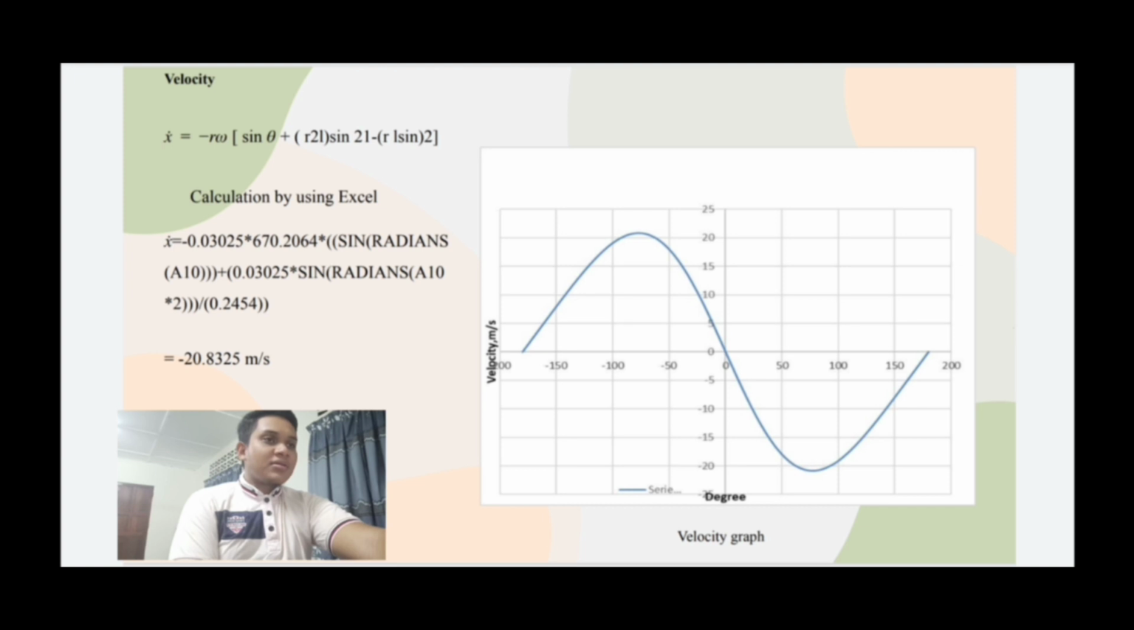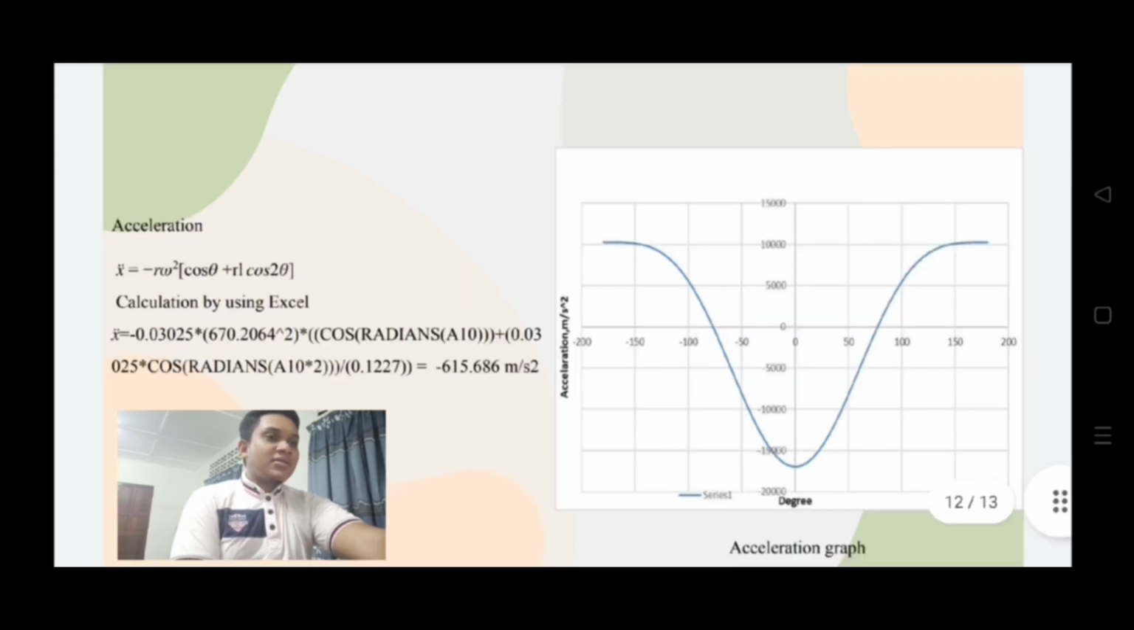Next, we show you the acceleration graph. Before that we need to find the x double dot. This is the formula, and we also use the Excel to get the value of x double dot. We just key in the Excel, and our result is negative 615.686 meter per second square. This is the acceleration graph.